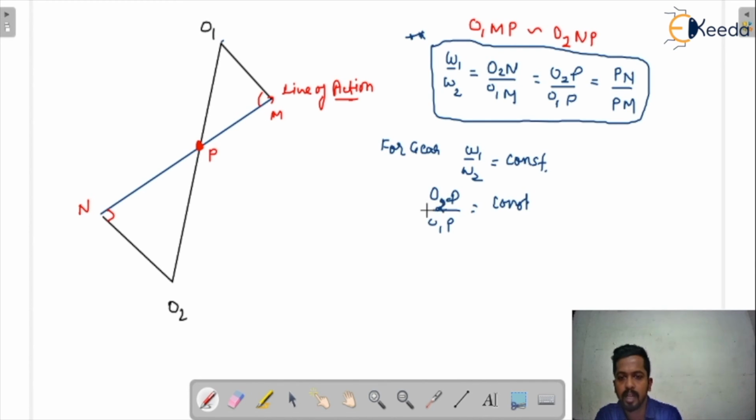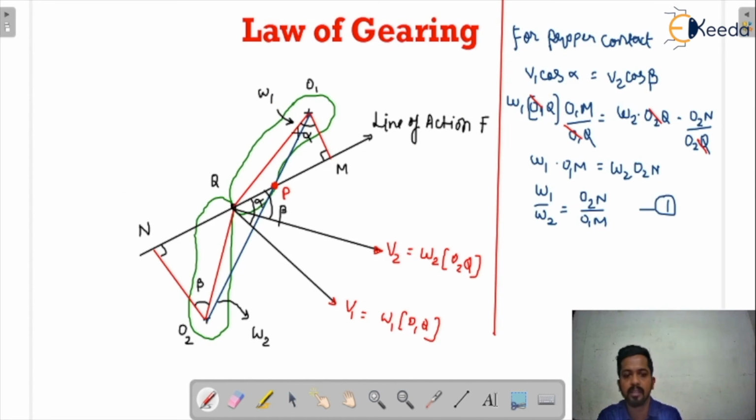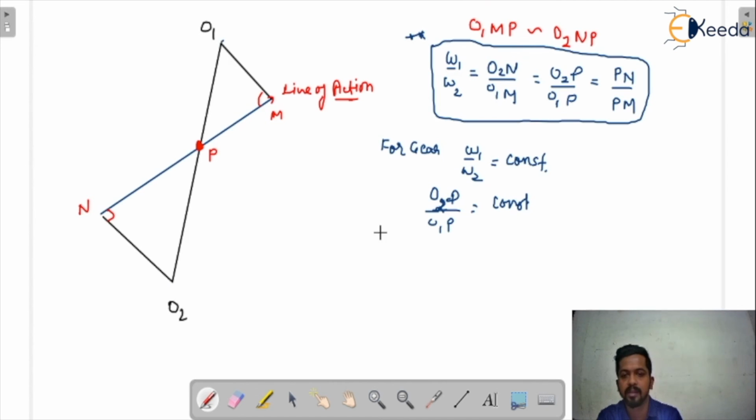And I already told you at the starting that O1O2 is a fixed line. So if O1O2 is already fixed, and we know that the ratio of O2P upon O1P is constant, that means P must be fixed.